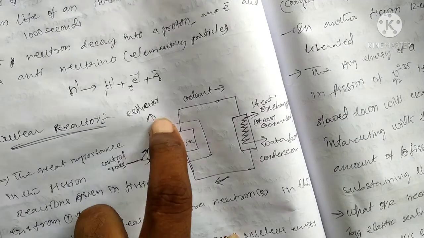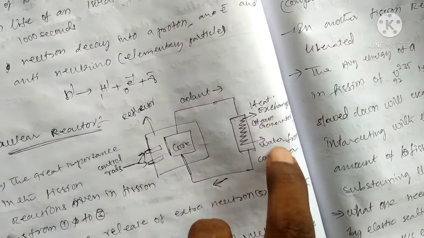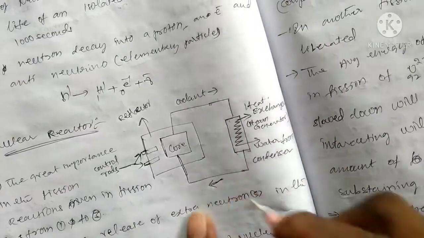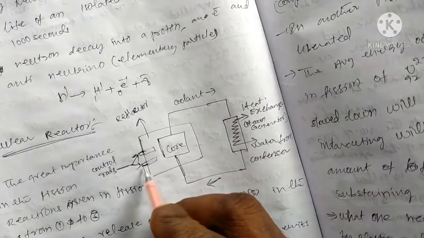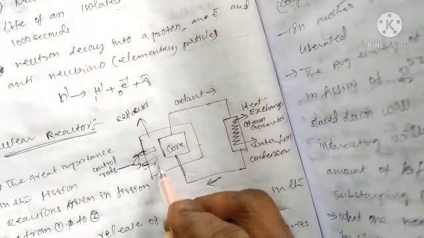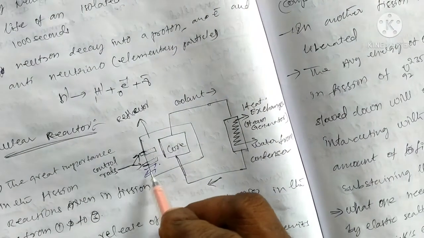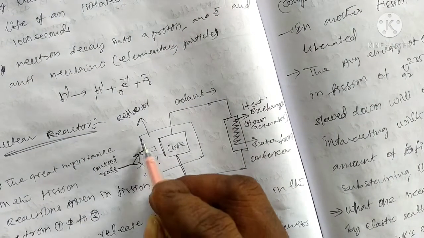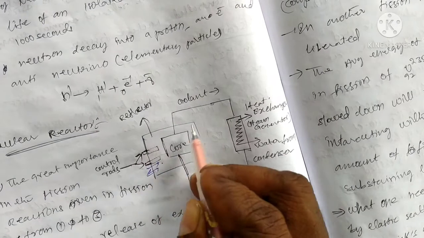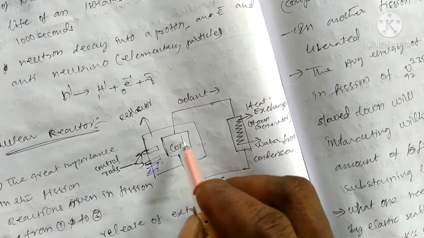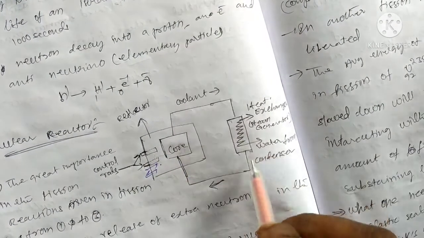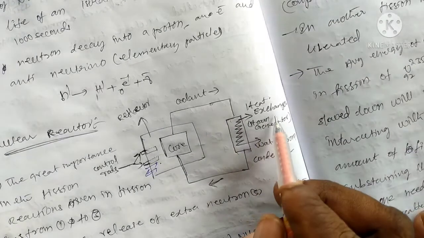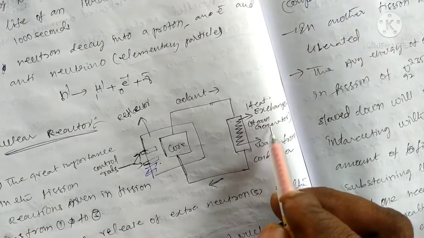They can be passed through the coolant, like this. That means here it comes this side, absorbs the neutrons and goes away. The neutrons can be passed through the core with the coolant. In this process here, it exchanges the steam, heats water.